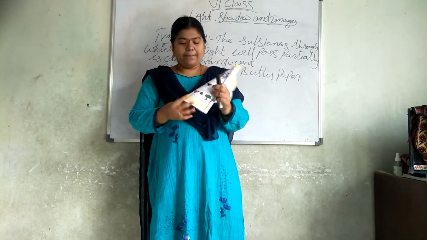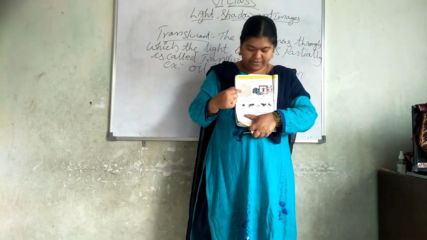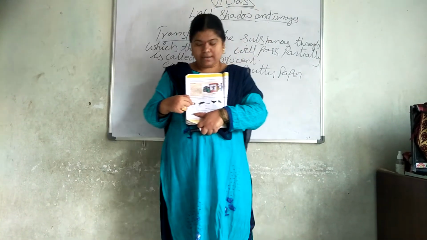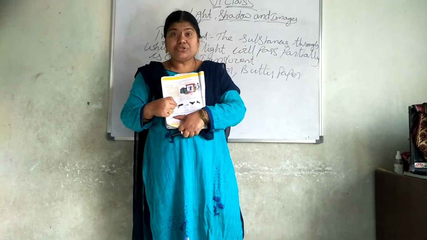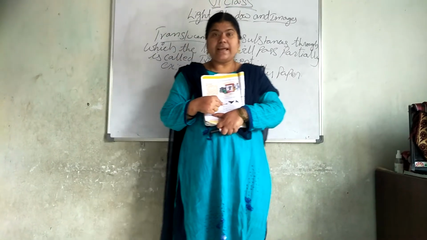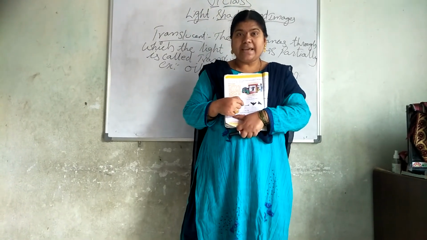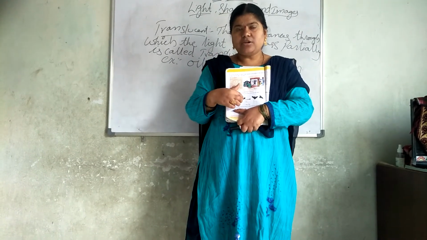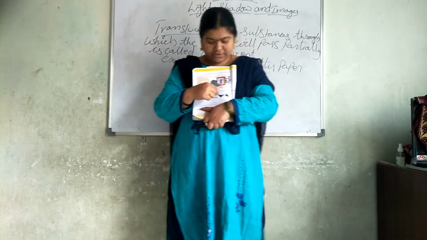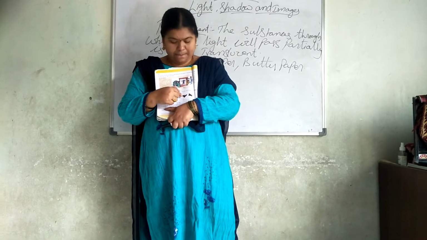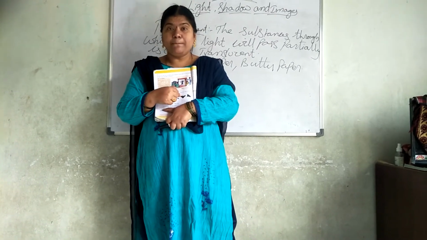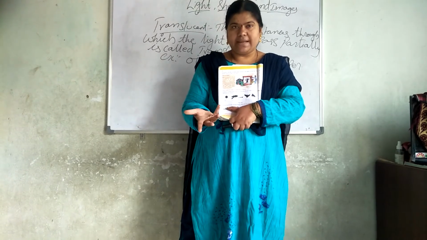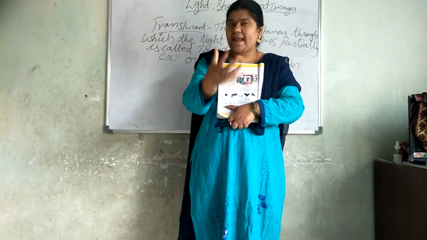For example, see in your textbook what is given here. The first one, how is it? It is looking like a ball. The second one, it is looking like a tree. The third one, can you say a nail or is it a flute, a sannai? Think of this one. The fourth one, it is looking like a bird. The fifth one is looking like some dog or goat or something like that. It is looking like an animal.